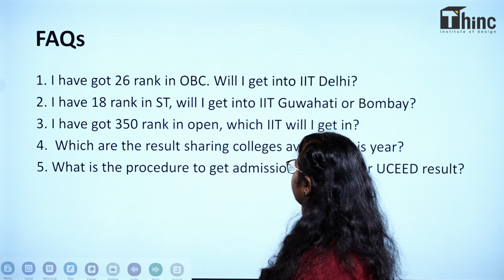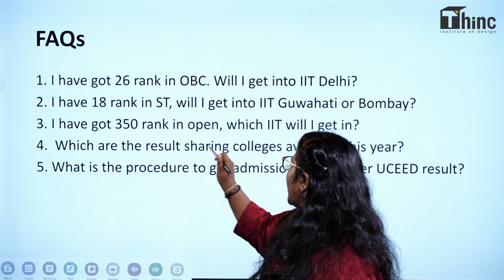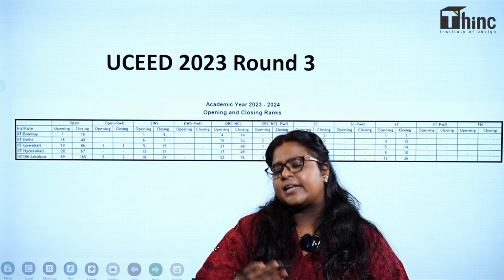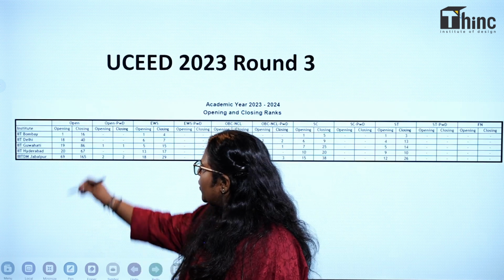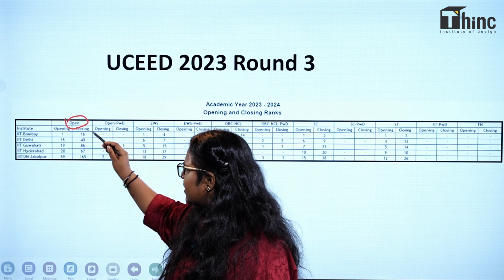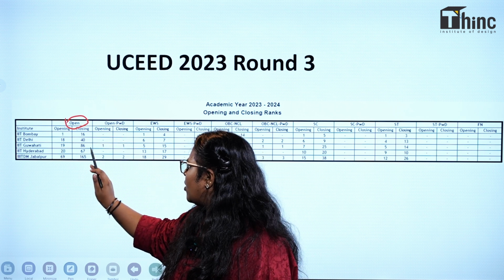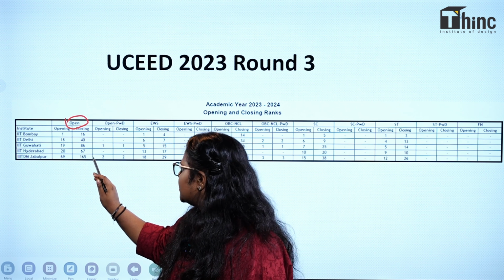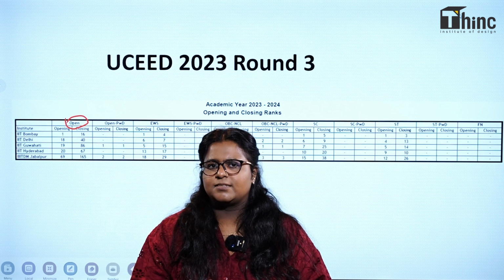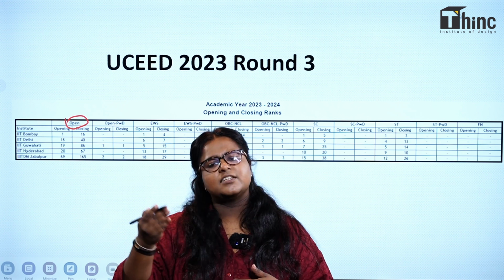So the next question is that I've got 350 rank in open category. Which IIT will I get? So let's check which IIT this candidate will get into. So we have open rank here and checking on the closing ranks of IIT Bombay, Delhi, Guwahati, Hyderabad and Jabalpur. There are less chance for this candidate to get into any IITs. So you can try into the result sharing institutes.